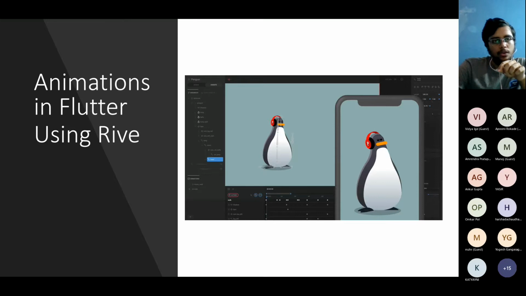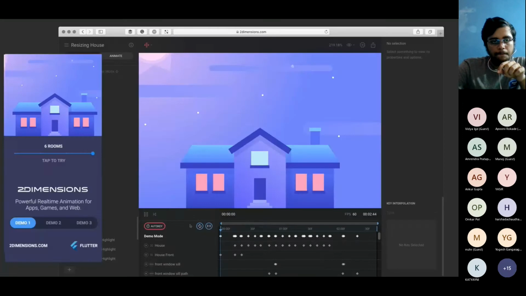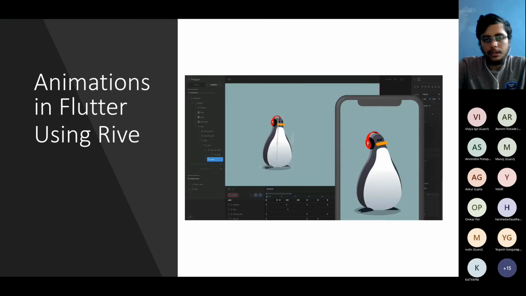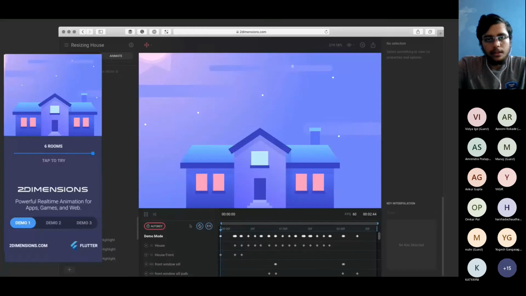So you can do custom animations in Flutter using Rive. Okay, let's check another example here. So you see how this animation is working, right? It's so smooth and fluid, right? You can visit this website right now. You can search for Rive on the internet and check this thing out. It's again really awesome, how great these tools are becoming right now.